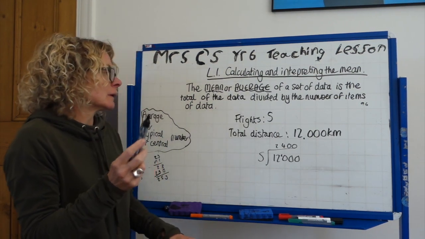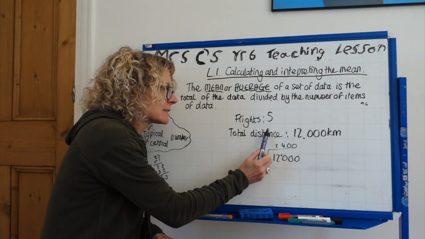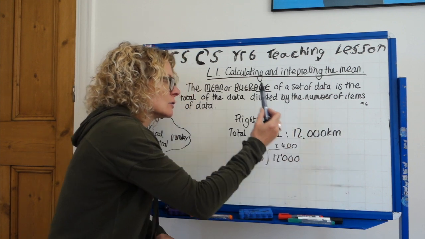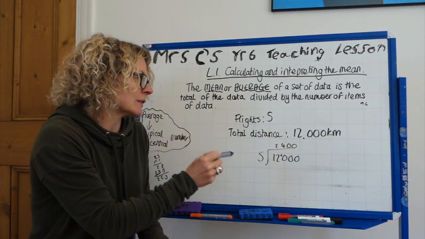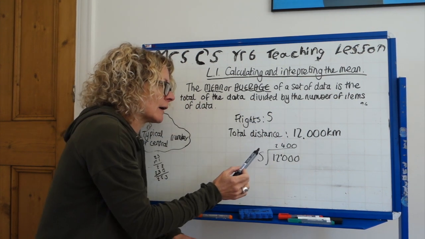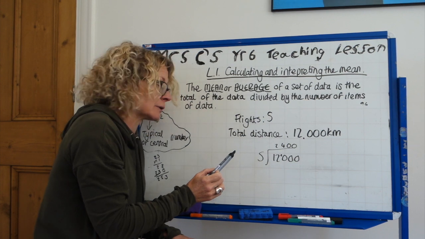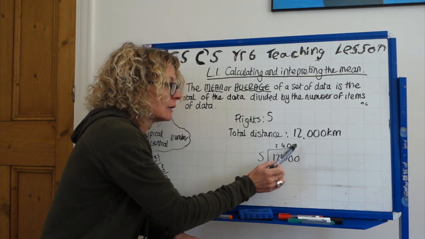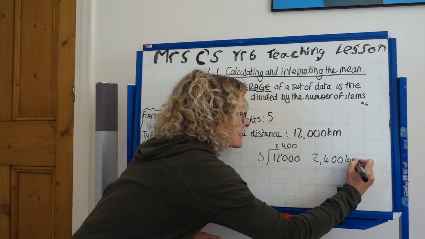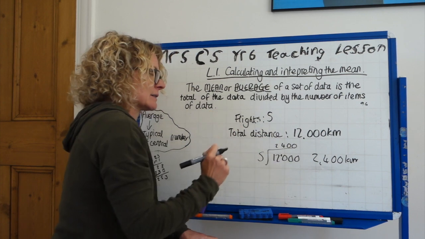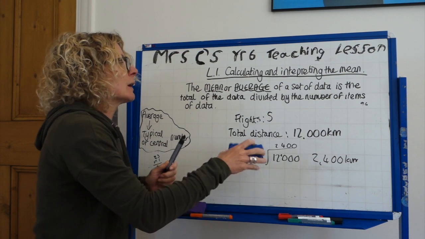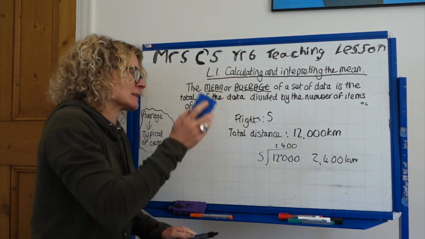So how did you do? We had 5 flights and the total distance for those flights was 12,000 kilometres, okay? So to work out the average flight distance of those 5 flights, you needed to do 5 into the total distance. 5 into 12 goes 2, and this should have been your answer. 2,400 kilometres for each of those flights, okay? Because 5 times that would add up to the total distance. Get it? Right, we are interpreting the mean by doing this.